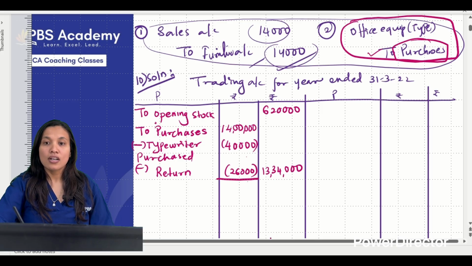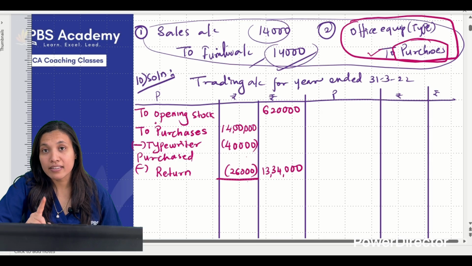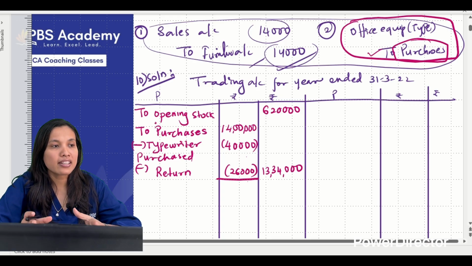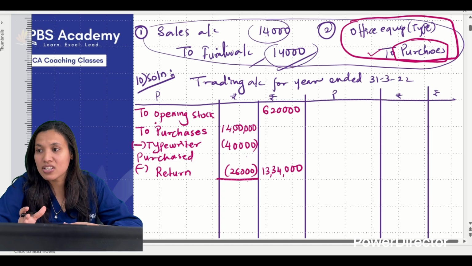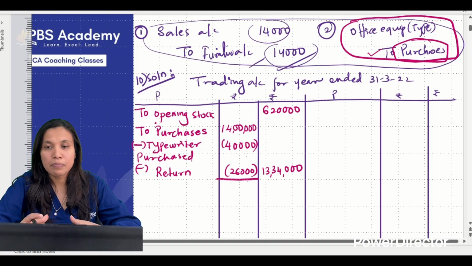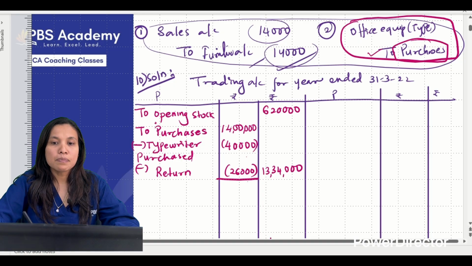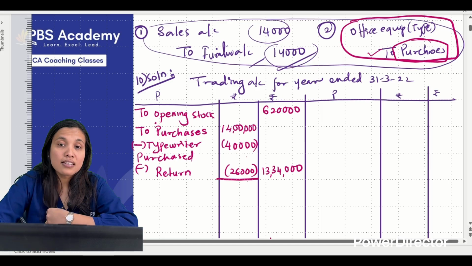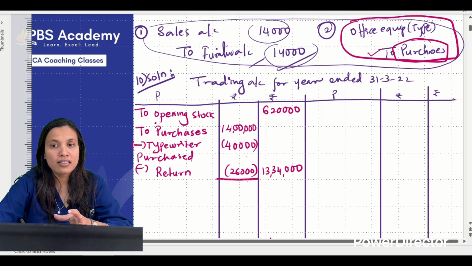Correct? So that is why while reading the adjustment itself, you should be very careful that there is an adjustment with regard to office equipment to purchase account. When you know that there is an adjustment related to purchases, then you can do this particular adjustment. This is the reason why I have kept it here while preparing the trading account.